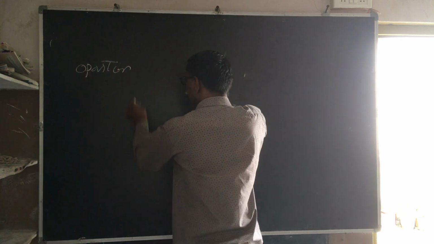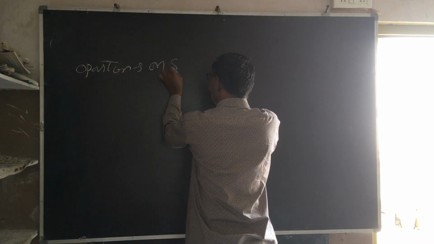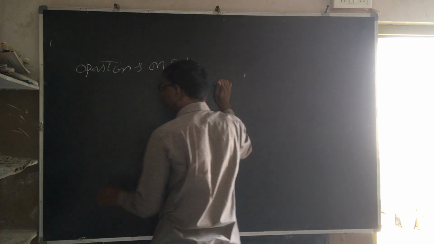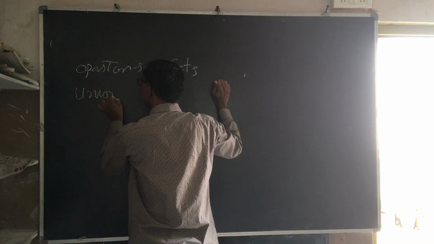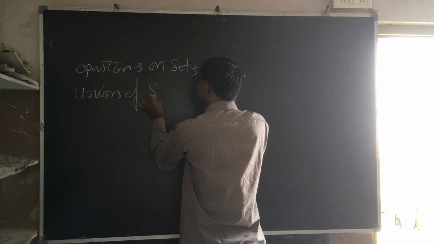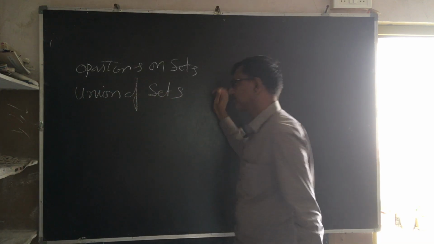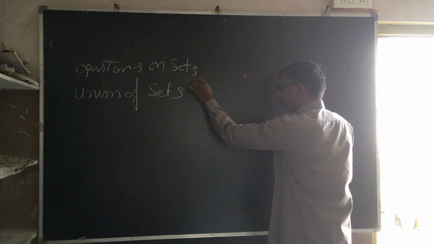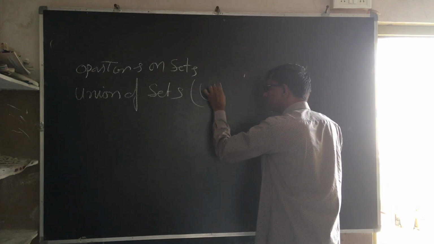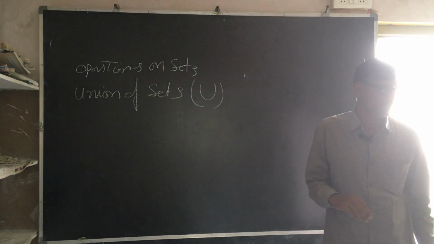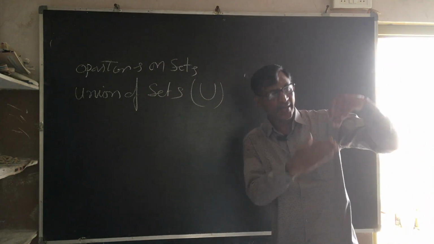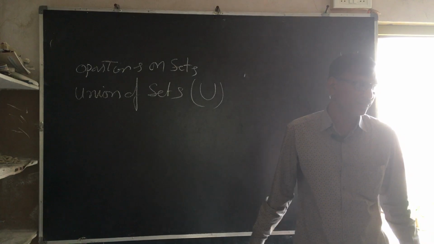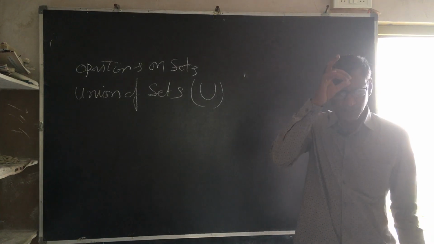Operations on sets. The first one is union of sets. This is denoted with the letter U. First we are discussing union of sets. Next we will discuss intersection of sets.